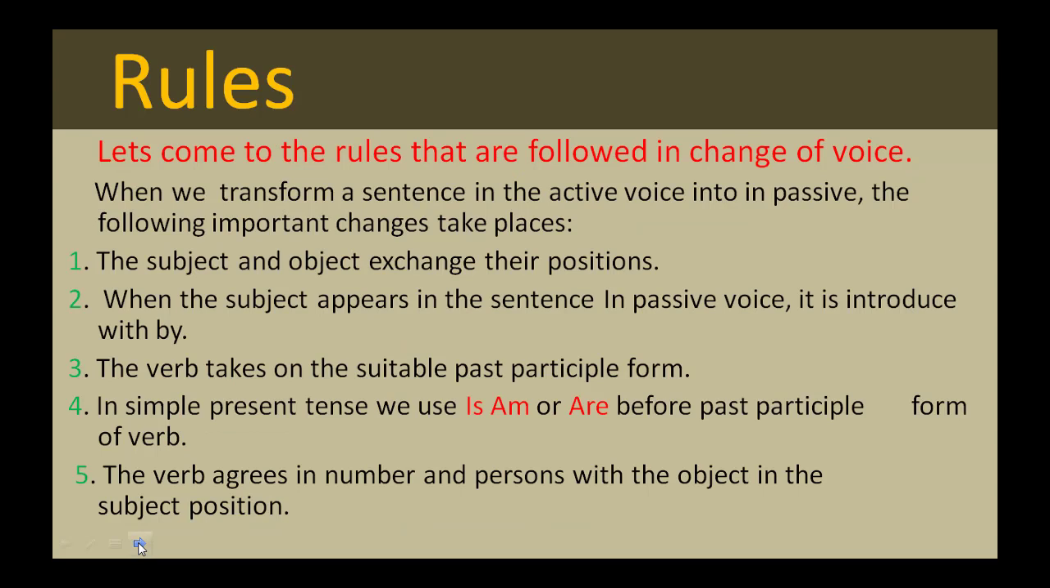Let's come to the rules that are followed in change of voice. When we transform a sentence in the active voice into passive voice, the following important changes take place. Number 1. The subject and object exchange their positions. Number 2. When the subject appears in the sentence in passive voice, it is introduced with by. Number 3. The verb takes on the suitable past participle form. Number 4. In simple present tense, we use is, am or are before past participle, third form of verb. Number 5. The verb agrees in number and person with the object in the subject position.